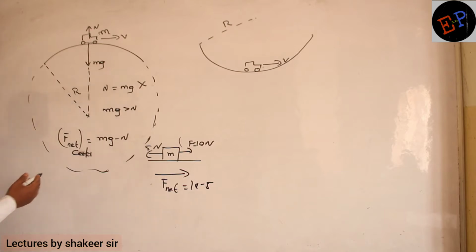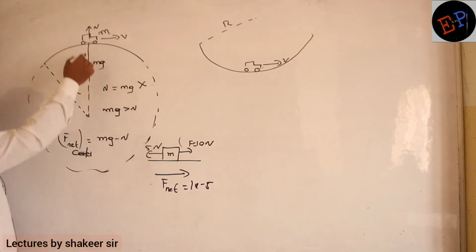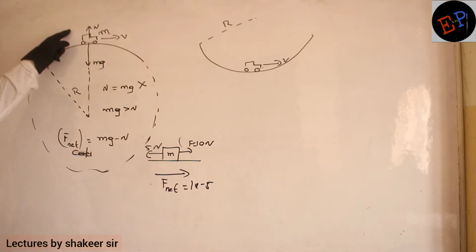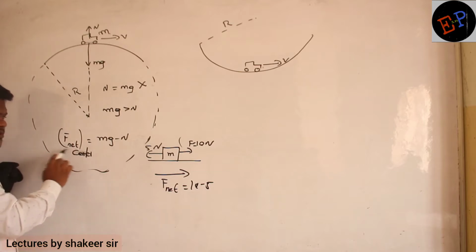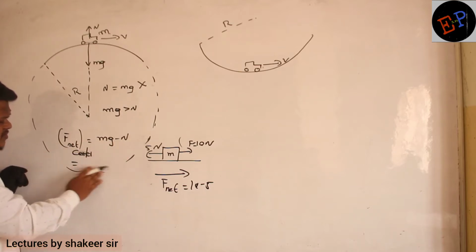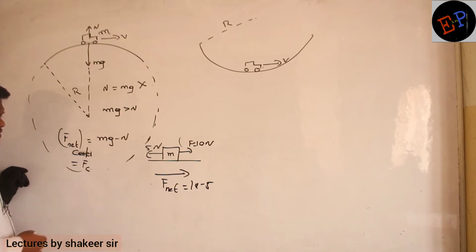Same concept here also. For a body to move in a circular path, there should be some net force acting towards the center of the circle, which is called centripetal force. So mg must be greater than normal reaction. So what is the net force in this condition? Net force is mg minus N. And what is this net force? This net force is nothing but centripetal force.